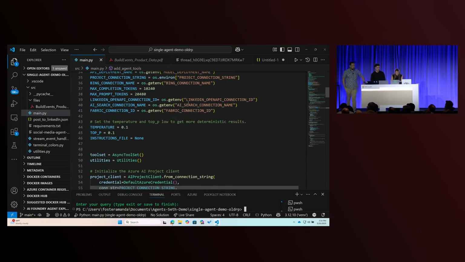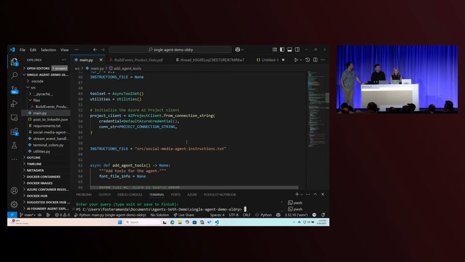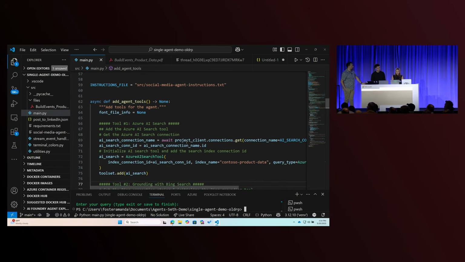To get started, we will initialize our project client, which ensures that I've been added as a user to my project and have the correct permissions to create and edit these agents. Next, we are going to add some tools.